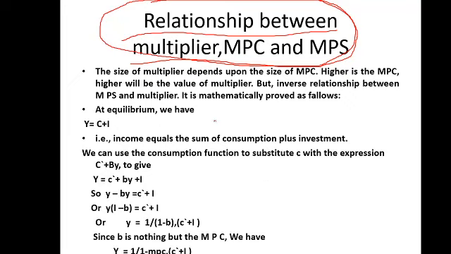The size of multiplier depends upon the size of MPC, no doubt about it. Higher is the MPC, higher will be the value of multiplier. This line you have to understand more. Higher is the MPC, higher will be the value of multiplier. This is the core concept behind the multiplier process. So multiplier depends on consumption. Which consumption? MPC, marginal propensity to consume.